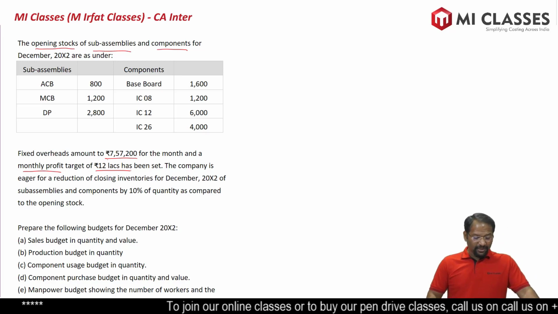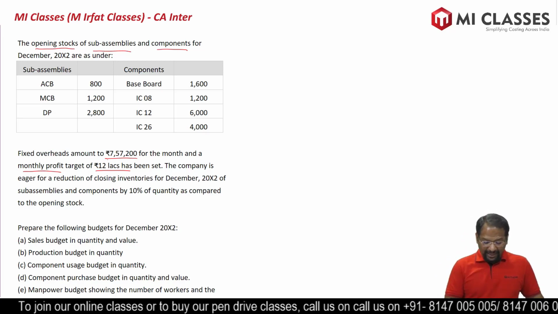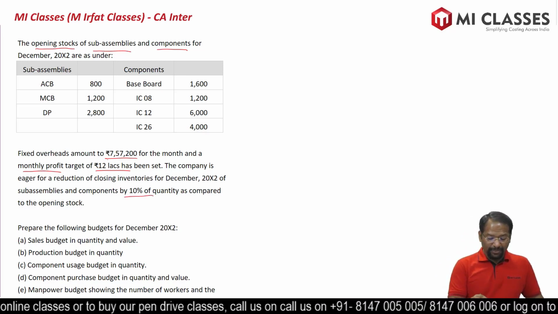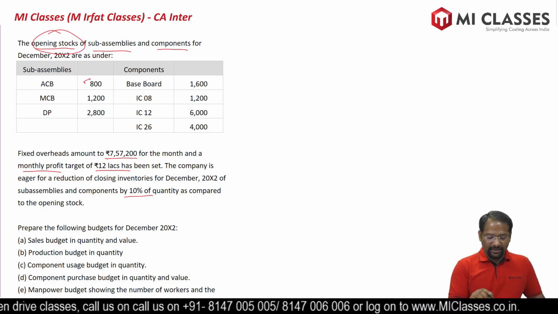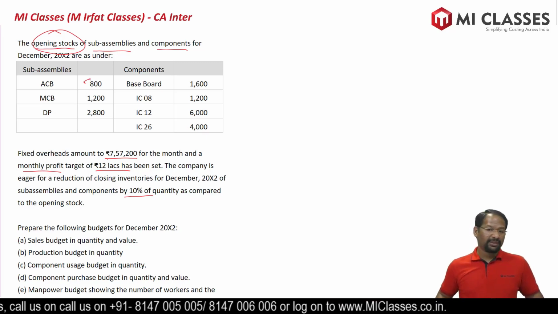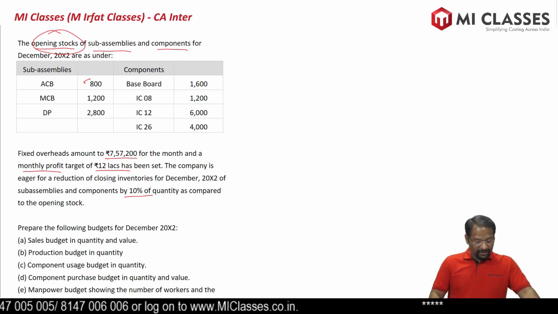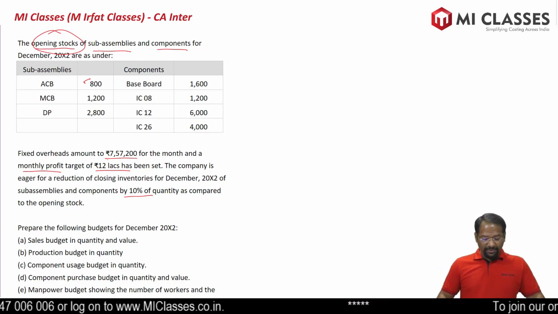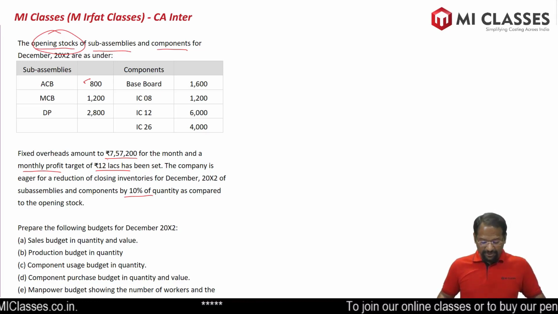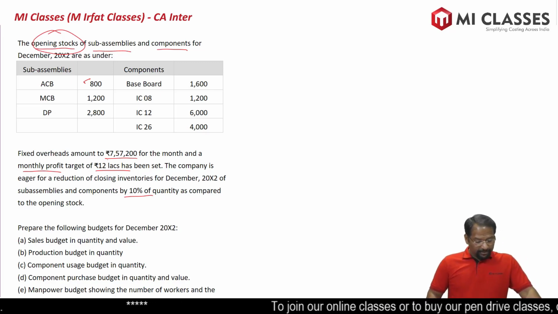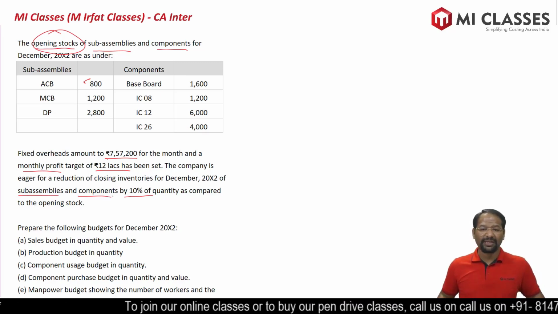The company is eager for a reduction of the closing inventory for December 2012 of sub-assemblies and components by 10%. So whatever is their opening stock, the closing stock will be lesser by 10%. So if it is 800, closing stock will be 800 minus 10%, 720. Likewise for each of the finished goods as well as raw material. Closing inventory here does not mean raw material only, it means finished goods also, because further the question has also mentioned sub-assemblies and components. So very clearly it has mentioned for raw material as well as finished goods.